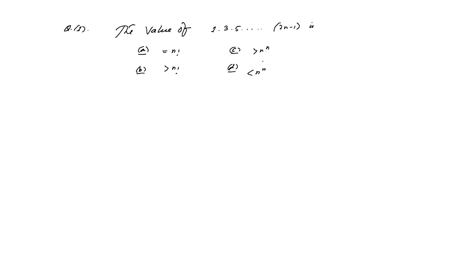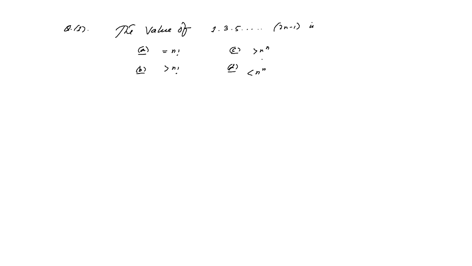Question number 1: the value of 1 multiplied by 3 multiplied by 5 up to (2n minus 1) is: option A, equals n factorial; option B, greater than n factorial; option C, greater than n to the power n; and option D, less than n to the power n.